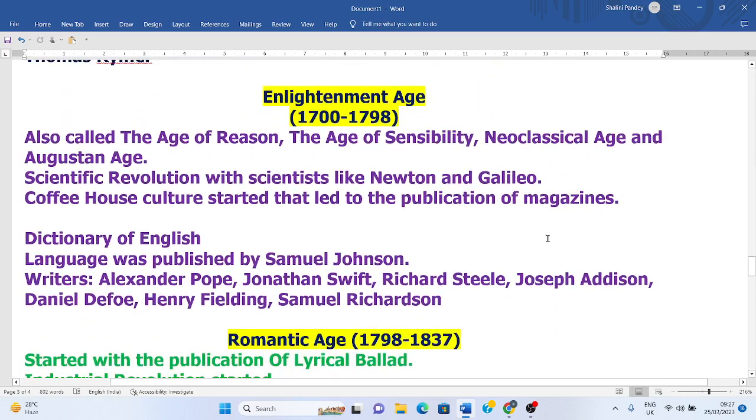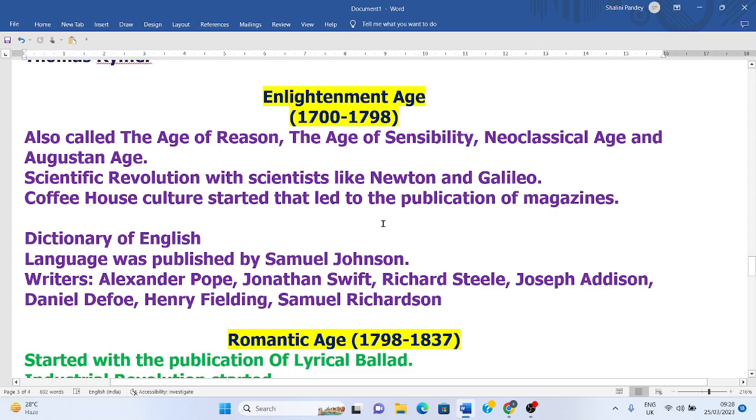Now, after this age comes the Enlightenment age. Enlightenment is also called the age of reason, an age of sensibility, and the neoclassical age, also an Augustan age. So it has been given many names, and the timeline is from 1700 to 1798. This is the age of prose and reason because prose was being written in this age and reason was dominant in this age.